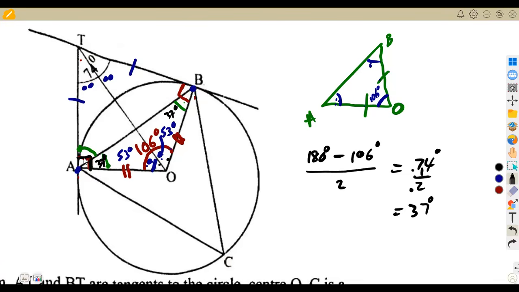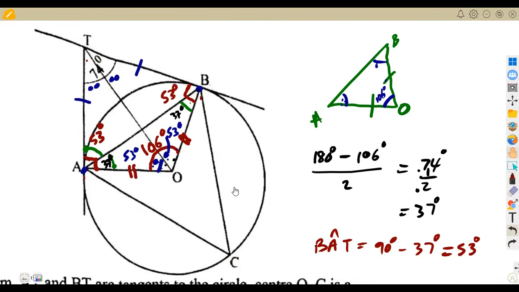But the whole of this angle A is 90 degrees. So to find the remaining angle, which is BAT, the one we are supposed to calculate, it is going to be 90 degrees minus the 37 degrees. So 90 minus 37 will be 53 degrees. So this remaining angle will be 53 degrees. Also, this angle ABT remaining here will be 53 degrees. So that's it. Or we could have done it this way.